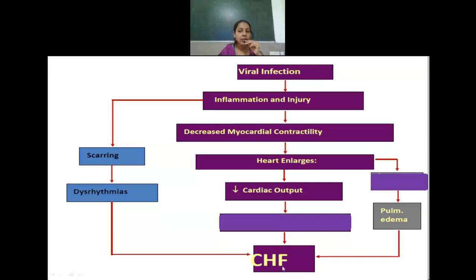Because of the etiological factors like infections or non-infectious conditions, there is inflammation and injury. The myocardial contractility is reduced. So as a compensatory mechanism, in order to improve the cardiac output, slowly the heart will start to enlarge. But even after that, it will not be able to supply enough cardiac output. Okay, and further there will be signs and symptoms of congestive cardiac failure or congestive heart failure, and other complications like pulmonary edema, scarring, and arrhythmias are seen.